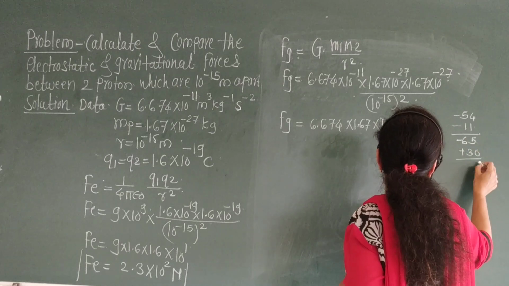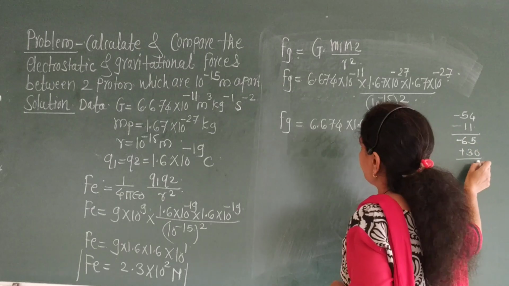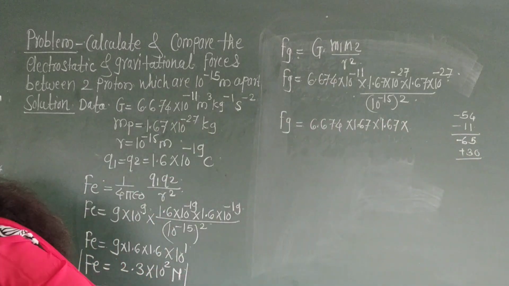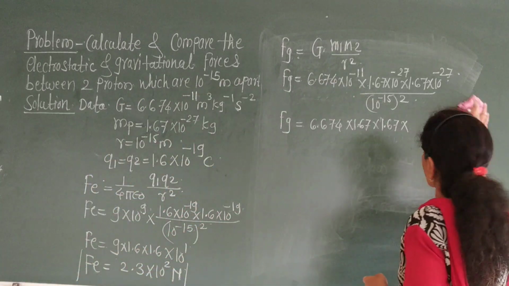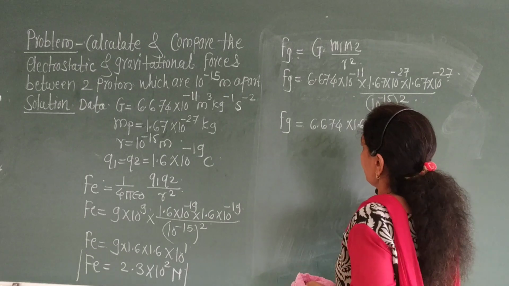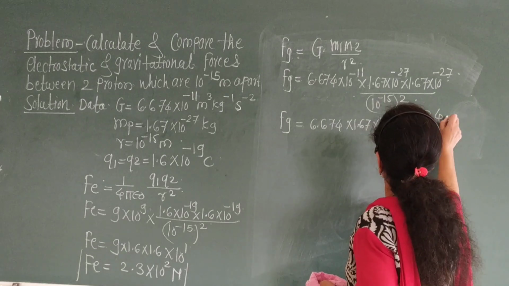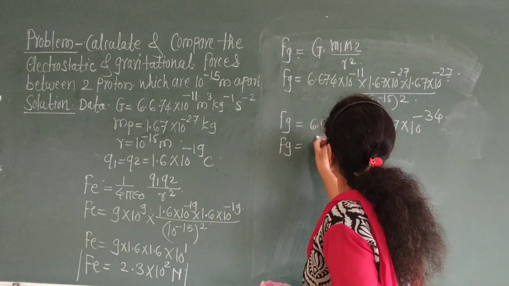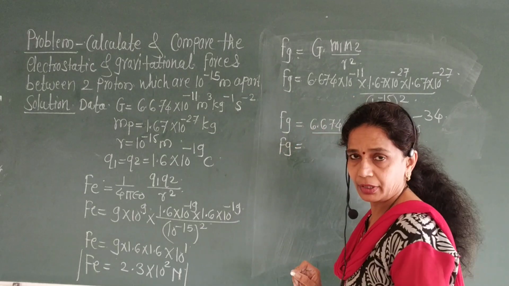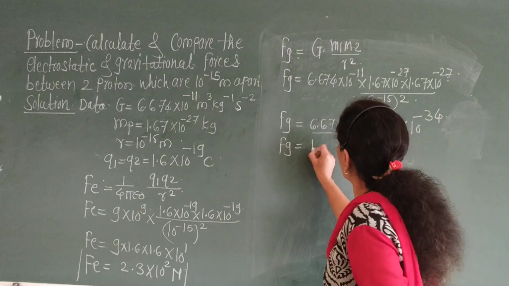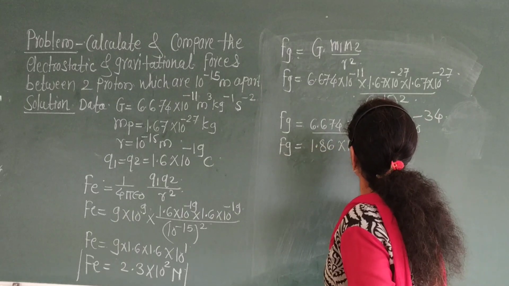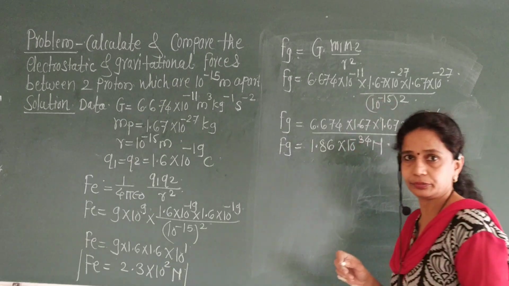Therefore, it becomes minus 34. So 1.6 into 10 raised to minus 34. Therefore, we get Fg, if you calculate this, I write the direct value, 1.86 into 10 raised to minus 34 Newton.